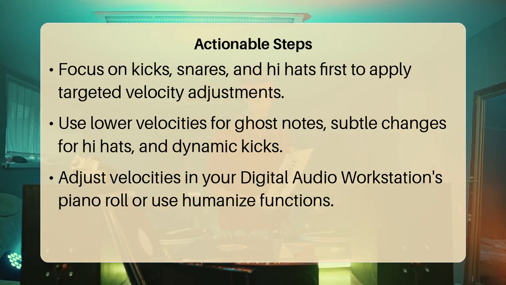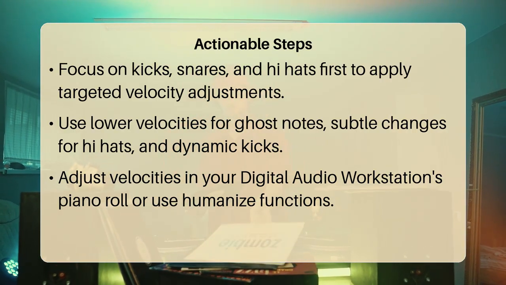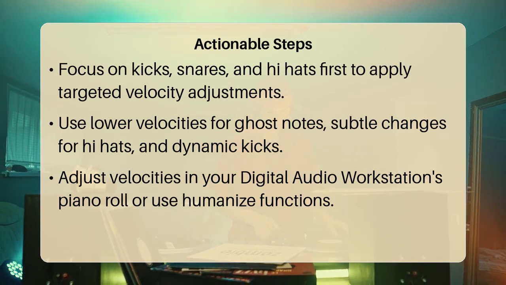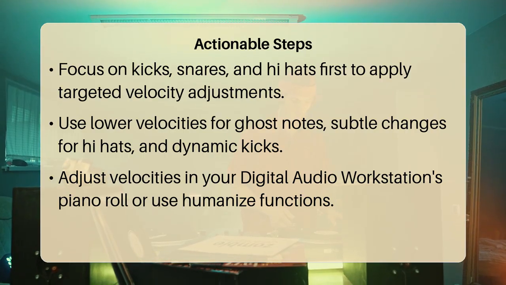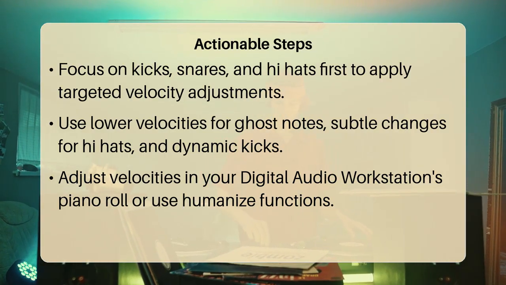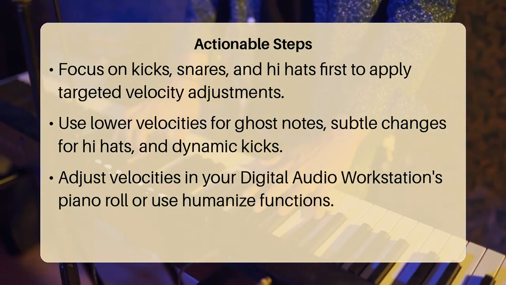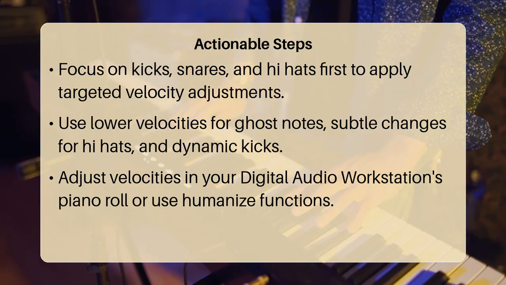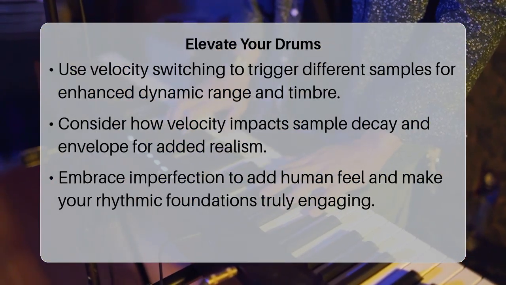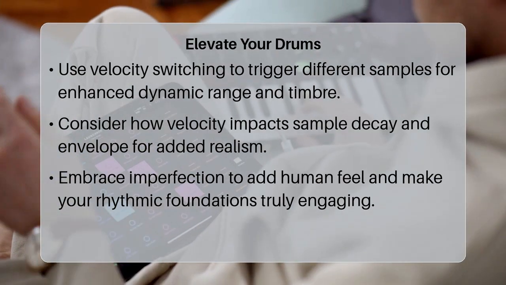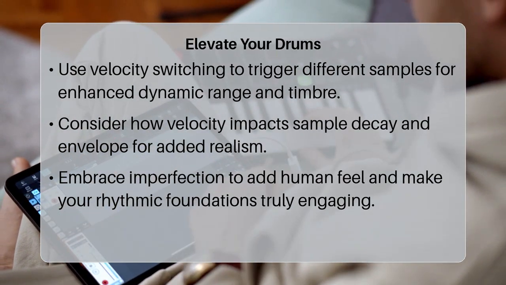A pro tip for advanced realism is to layer different samples triggered by specific velocity ranges. For example, you can have a softer snare sample play at lower velocities and a punchier, more aggressive snare sample activate at higher velocities. This technique, often called velocity switching or round robin, greatly enhances dynamic range and prevents repetitive sample playback, elevating your drum programming beyond static loops.